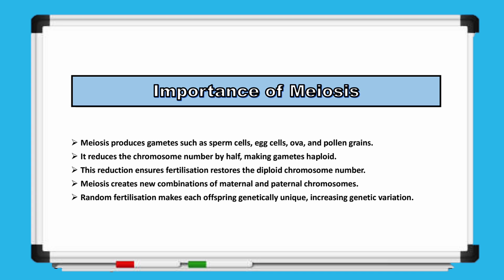So, finally, the importance of meiosis can be understood as: meiosis is responsible for producing gametes, including sperm cells, egg cells, ova, and pollen grains. During this process, the chromosome number is reduced by half, so the gametes are haploid. This reduction is essential because fertilization restores the full diploid chromosome number in the zygote. Meiosis also generates new combinations of maternal and paternal chromosomes through recombination. Combined with random fertilization, this ensures that each offspring is genetically unique, increasing genetic variation within a population.